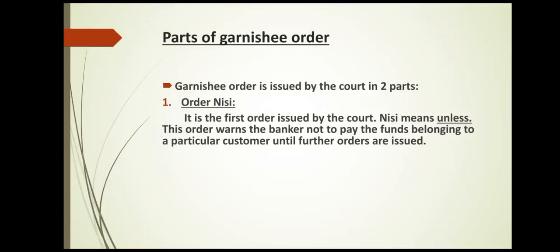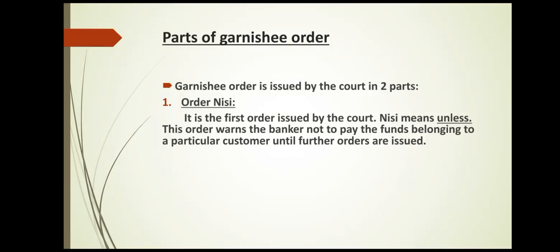Okay, so next we'll see parts of garnishee order. Garnishee order is issued by the court in two parts. First one is your order nisi. So it is the first order issued by the court. Nisi means unless. So as I have told you, garnishee means to warn. It is the warning given by the court to the bank. So this particular order nisi warns the banker not to pay the funds belonging to a particular customer until further orders are issued.